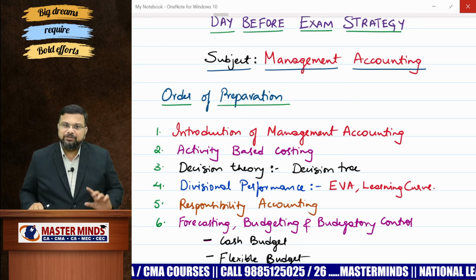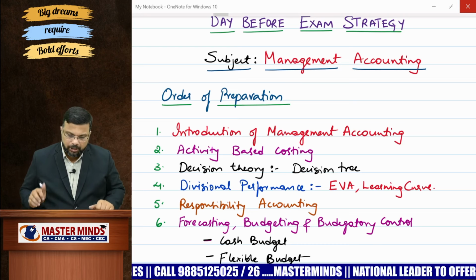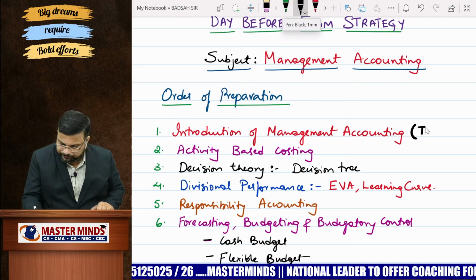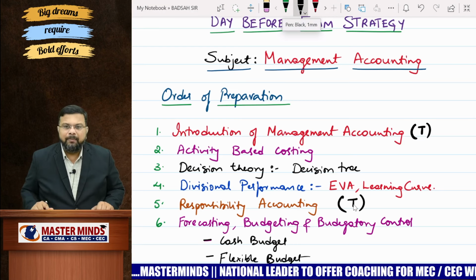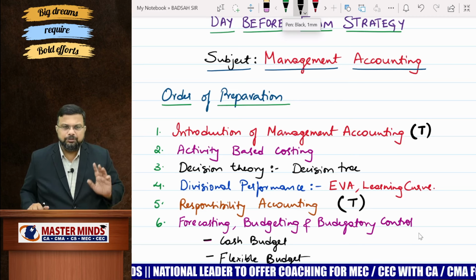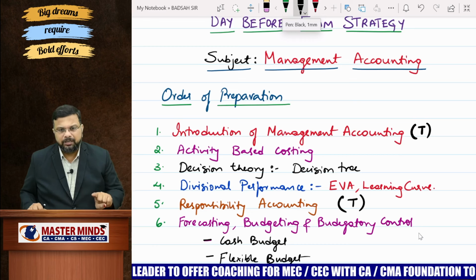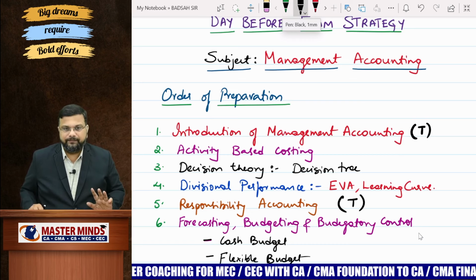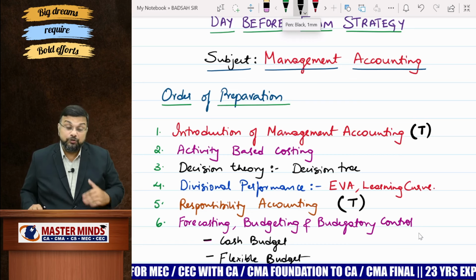Next comes Responsibility Accounting. Introduction and Responsibility Accounting are both theory chapters. 7 marks for sure from each chapter. So please be thorough with all the questions in the Introduction chapter and all the A category questions in Responsibility Accounting. When it comes to A category questions, you should be able to reproduce them in the examination.